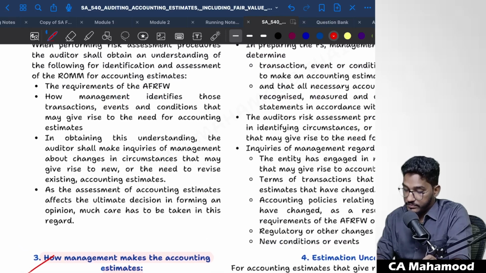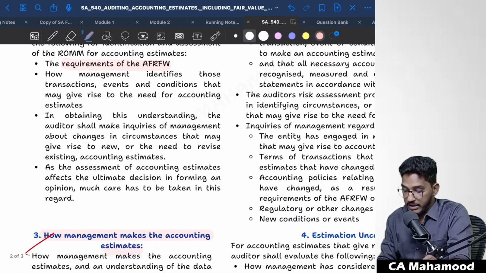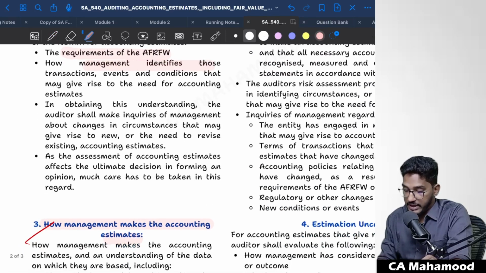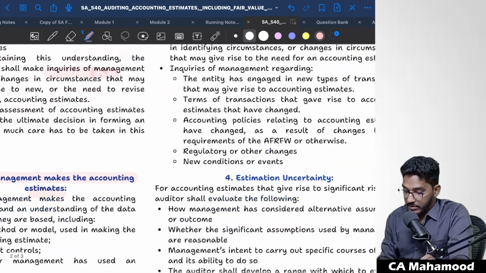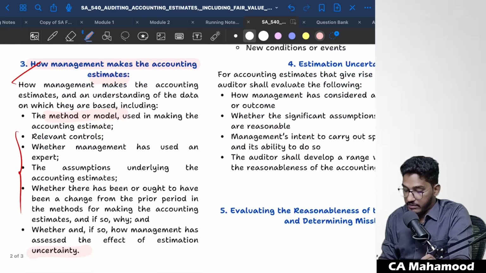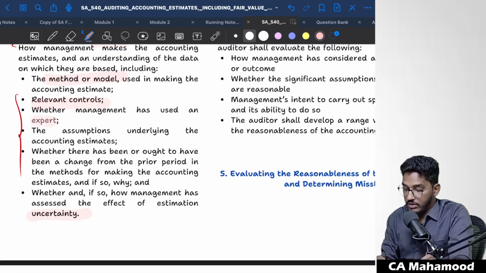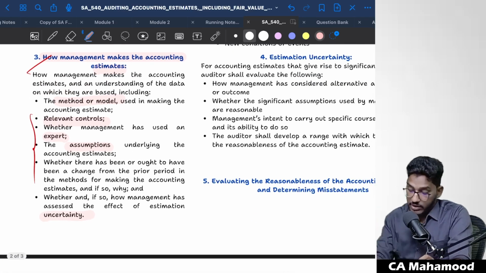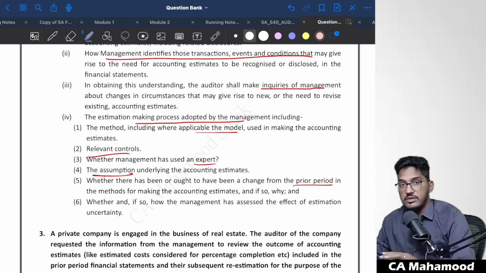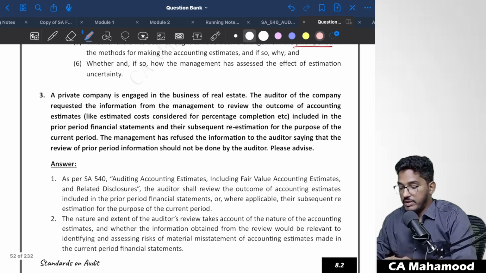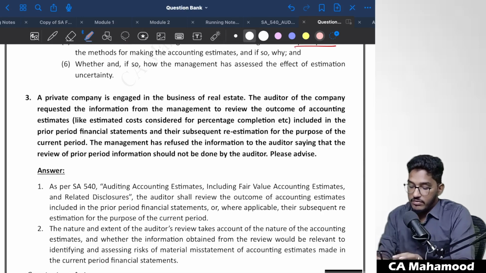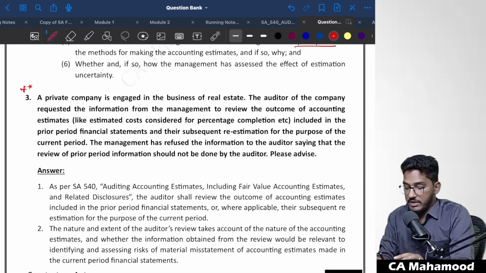So if you remember, the requirements of the applicable financial reporting framework, how management identified, conducting the inquiries, and also trying to understand the methods they have used, what controls they are having, whether they have taken any expert, assumptions. So this part they are giving. Once again, I personally don't agree with this answer, but this is what has been given in the suggested answer. Now coming to the next part, this is actually one more concept regarding accounting estimates which we have to discuss.